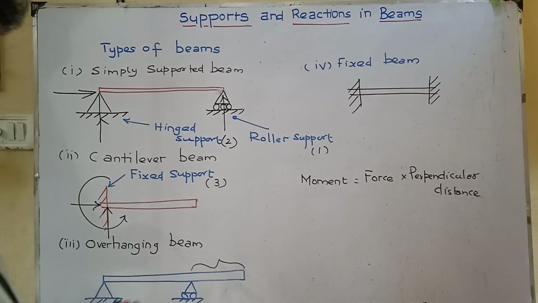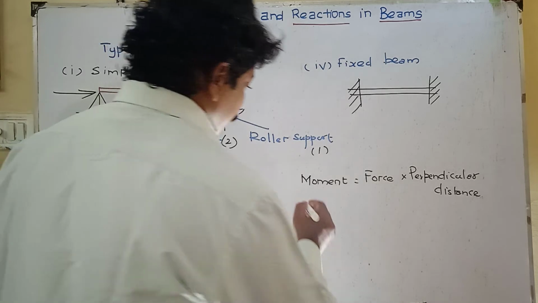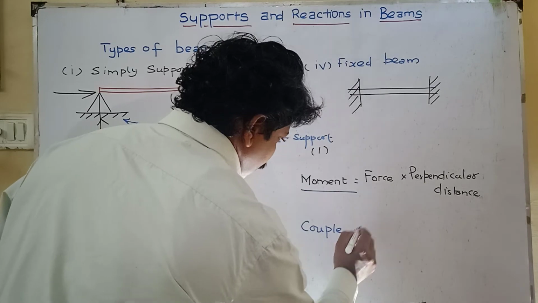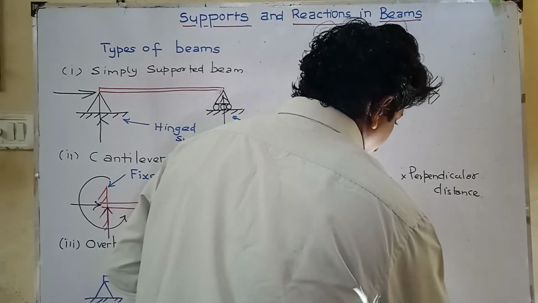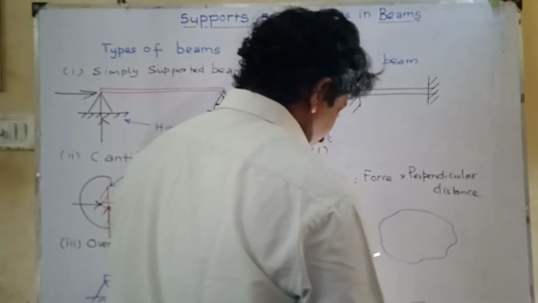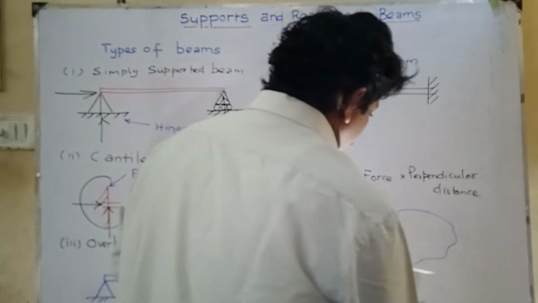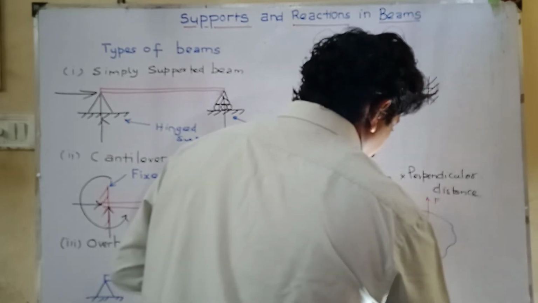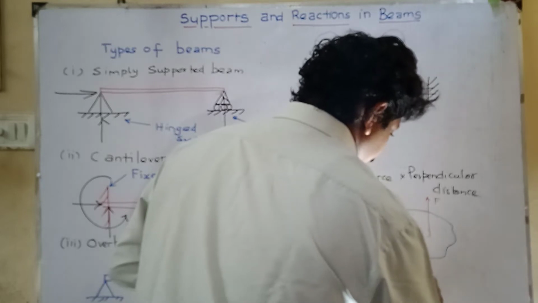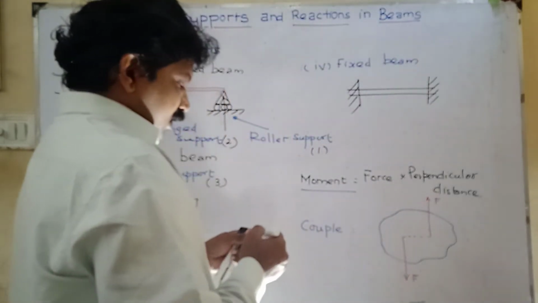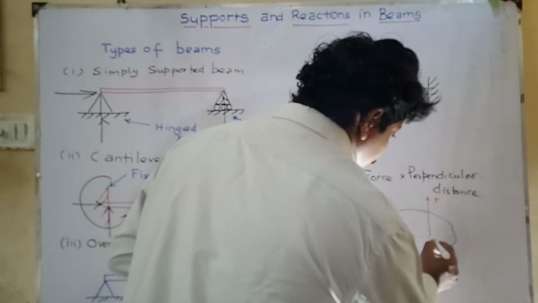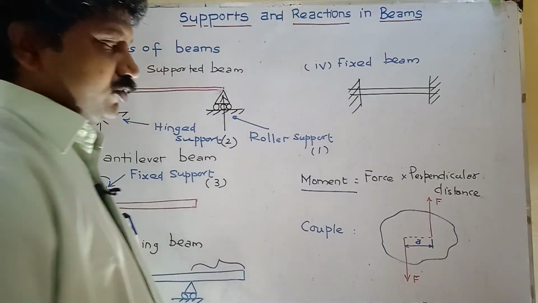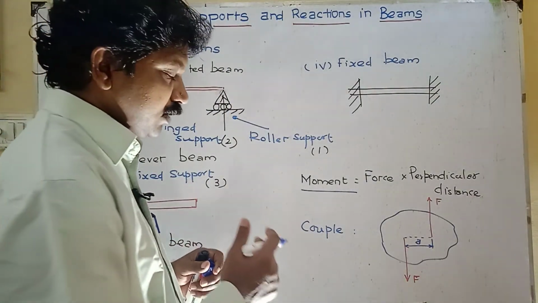Okay. Now another important one, moment and also couple. Couple means in a plane, equal and opposite forces acting at a distance, F upward and F downward. The distance is known as arm of the couple. Suppose the distance is A, then A is the arm of the couple.